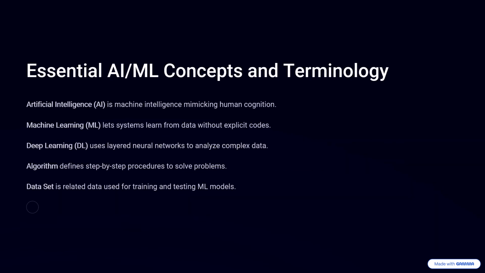Essential AI and ML concepts and terminology. Artificial intelligence is machine intelligence mimicking human cognition. Machine learning lets systems learn from data without explicit codes. Deep learning uses layered neural networks to analyze complex data. Algorithm defines step-by-step procedures to solve problems. Dataset is related data used for training and testing ML models.